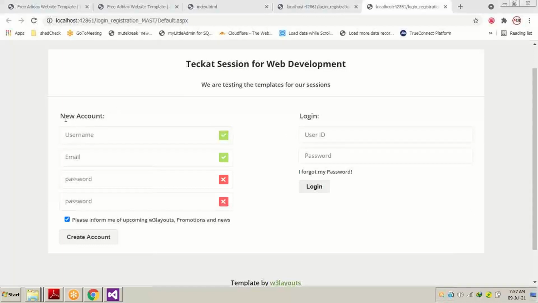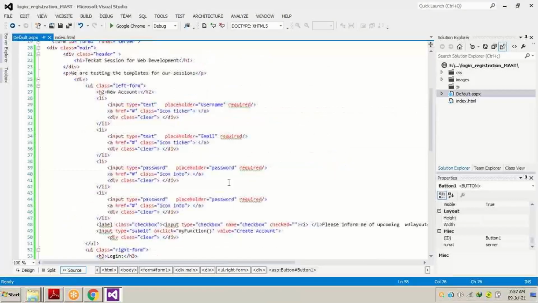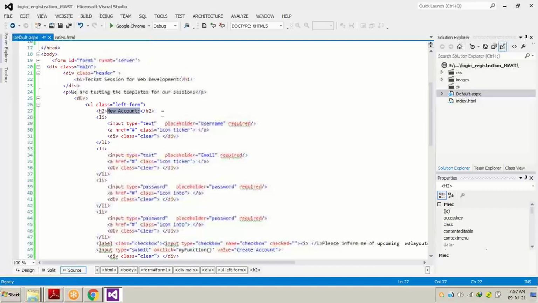Now it's time for the new registration: username, email, password and confirm password. Now what we will do is change these controls with ASPX controls. Now where to find this control? You can see it's written new account, so we have to find the new account. You can see the new account is written over here, under H2 tags. H2 is a header tag. You can use this header tag to enlarge the headings. I believe 1 stands for the largest, and as we go on, 2, 3, 4, 5 all stand for smaller header tags.